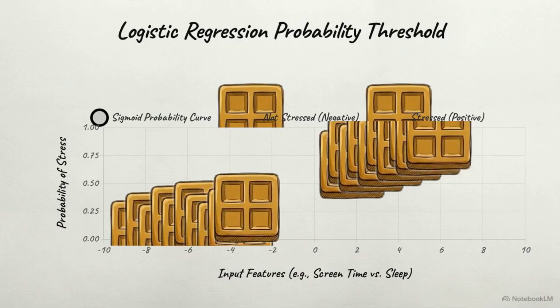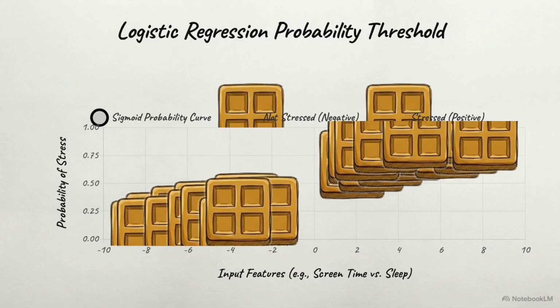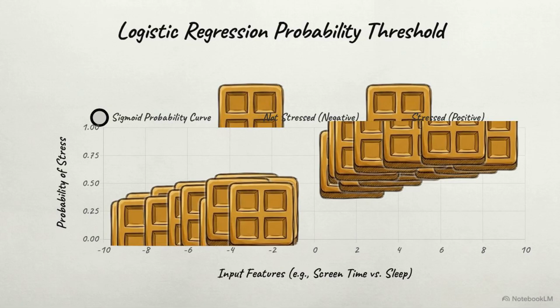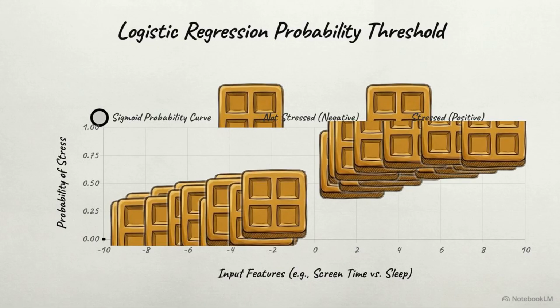This scatterplot shows how logistic regression works. It draws a clean S-shaped sigmoid curve right between the data clusters. That curve establishes a straightforward probability threshold. If the calculation lands above the curve, the student is stressed. Below it, they are not.